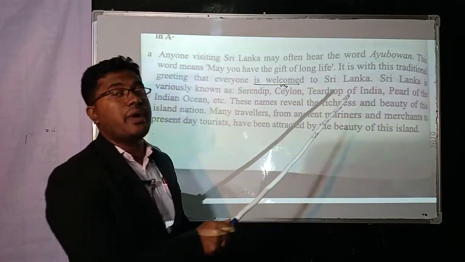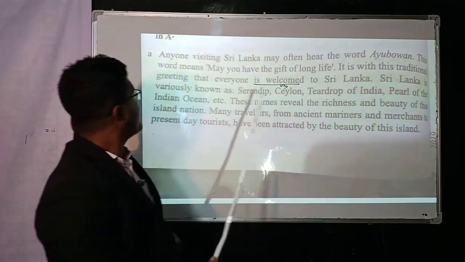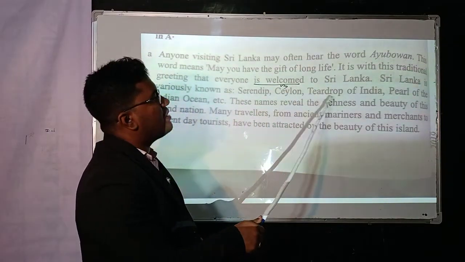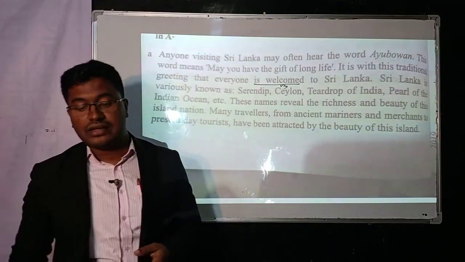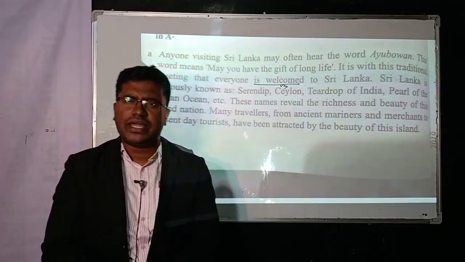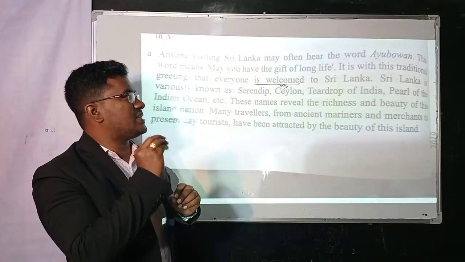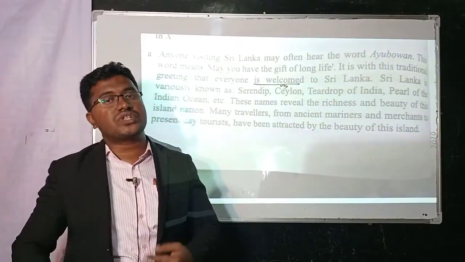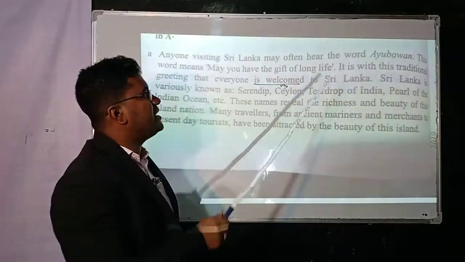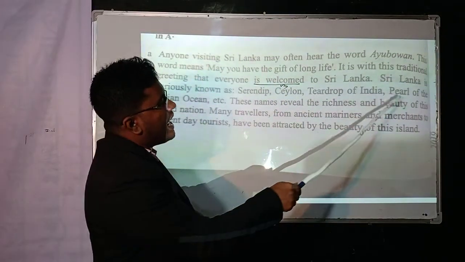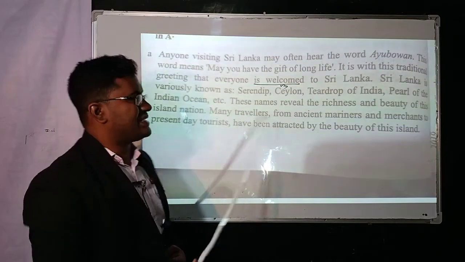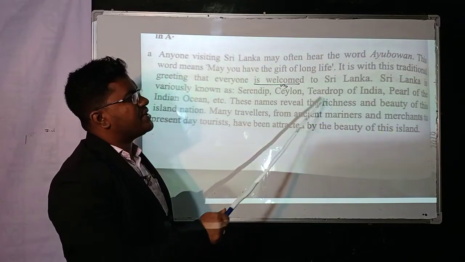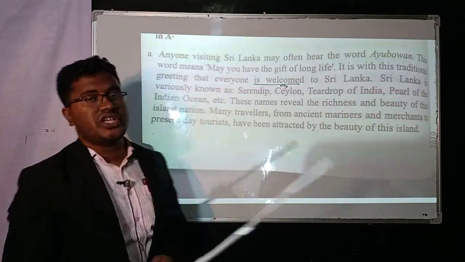To Sri Lanka. Sri Lanka is the name of a country, a noun. Sri Lanka is variously known as Serendib, Ceylon, Teardrop of India, Serendipity and Pearl of the Indian Ocean, etc. Why is it called the teardrop of India? Teardrops means tears, like that, because Sri Lanka is situated in the Indian Ocean. That's why it's called the teardrop of India. So Sri Lanka has lots of names. These are the names: teardrop of India or pearl of the Indian Ocean.